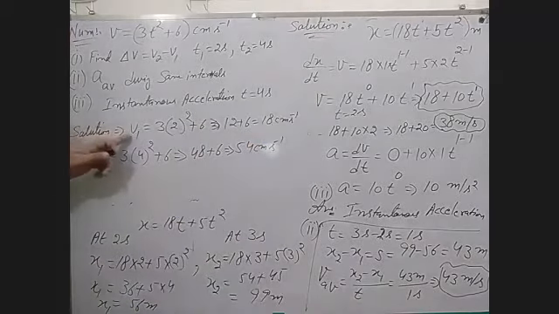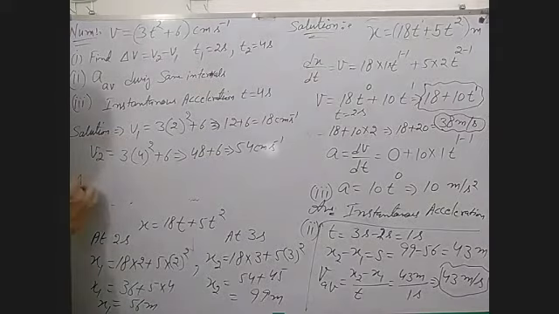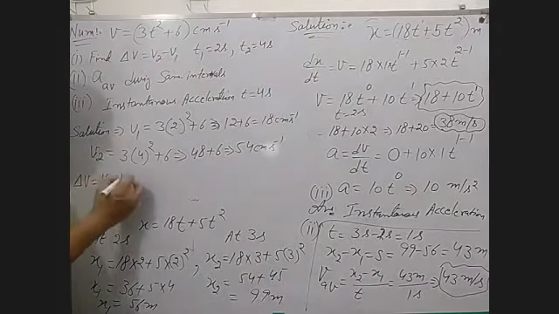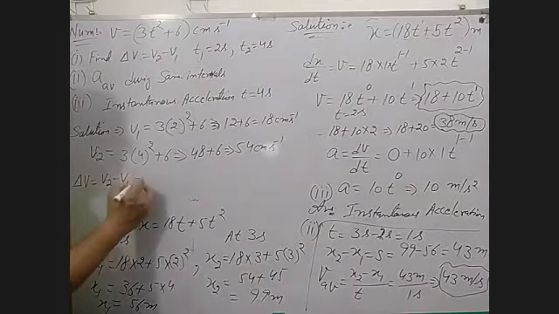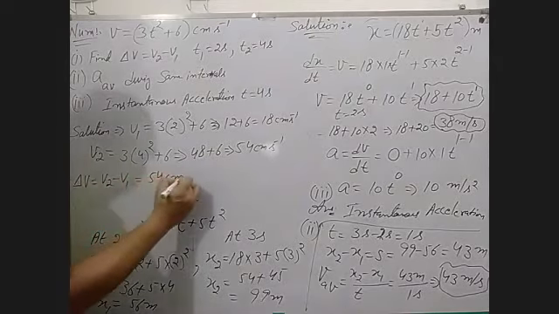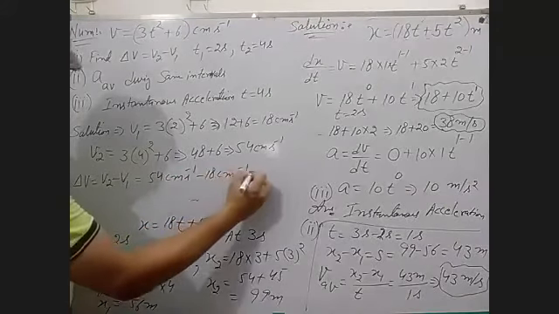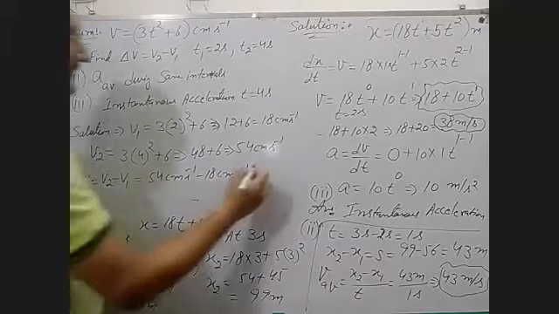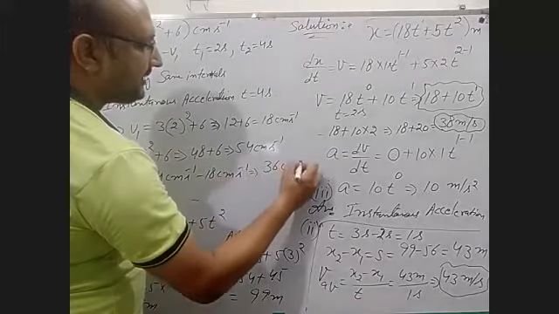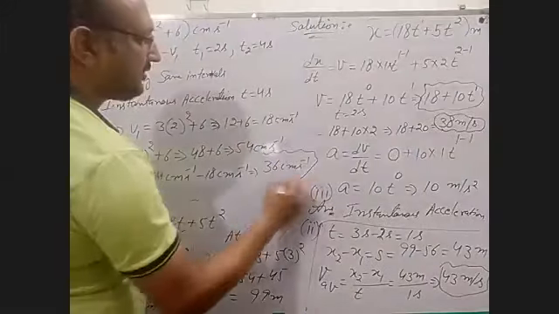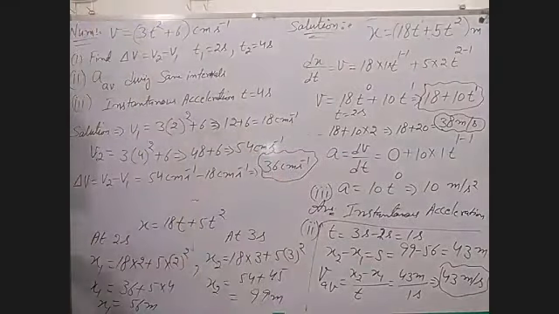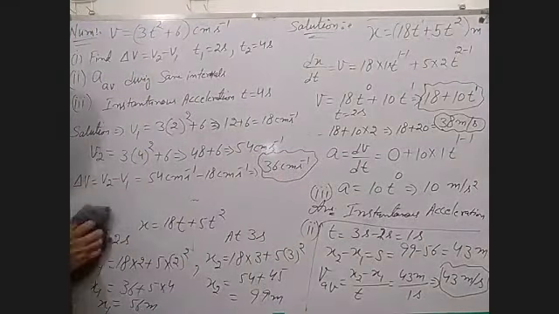Now this is V1, this is V2. How can you take the value of change in velocity? Delta V, change in velocity, we can take by this relation V2 minus V1. That is 54 centimeter per second minus 18 centimeter per second, and we get 36 centimeters per second. This is the answer of your first question.